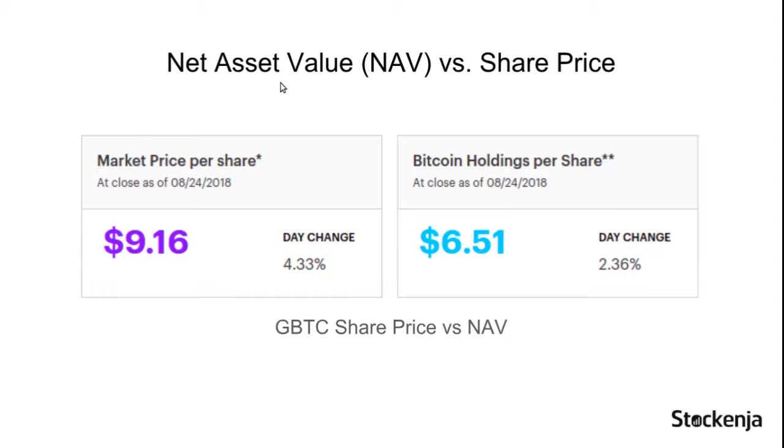Every ETF has a net asset value or NAV associated with it. The net asset value is the real value of a share in the ETF. It is calculated using the weighted average of all the asset prices in the ETF. The NAV is updated every day after market closes, and it is published on the ETF official webpage.